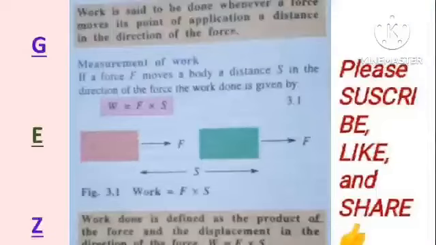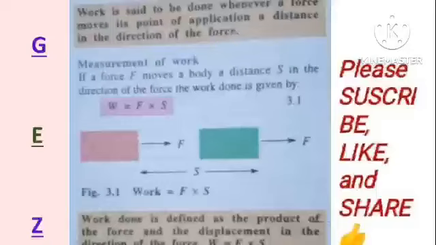Work is said to be done whenever a force moves the point of its application a distance in the direction of the force. What this means is that whenever you have a force and you move an object a distance, that force must be applied on that same object. So if I push a trolley and that trolley moves a particular distance, the work done is the product of the force which I used to push and the distance the trolley moved in response to my force. That means work is the product of force times distance.